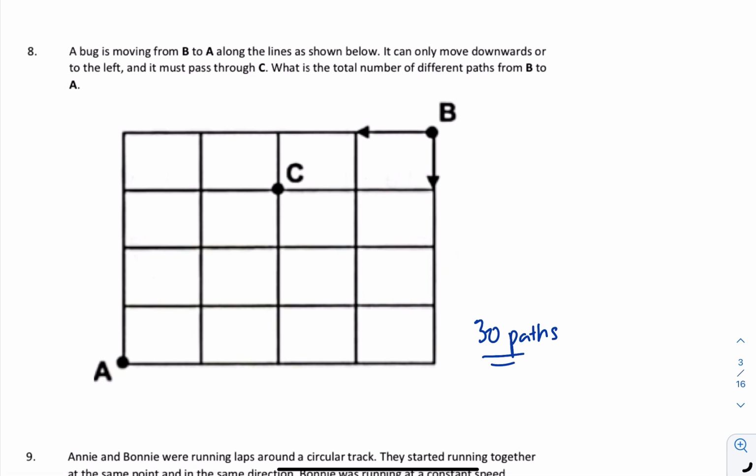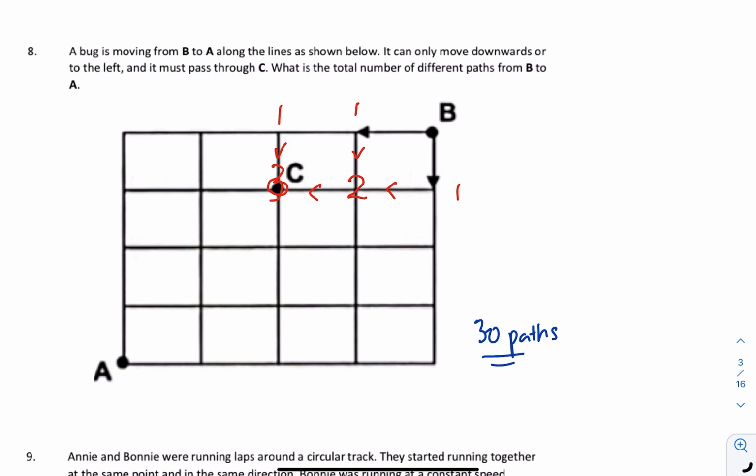Right, question 9 is just a path question. We can solve this easily with addition. So remember, from B to C, there's 1 here and 1 here. So all the sides we always write as 1, and then 1 and 1, it will be 2 here, because this point I can go from here and here. Then this point will be 3, because I can go from here and here.